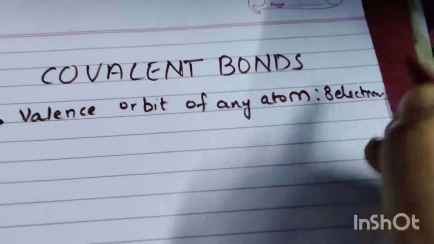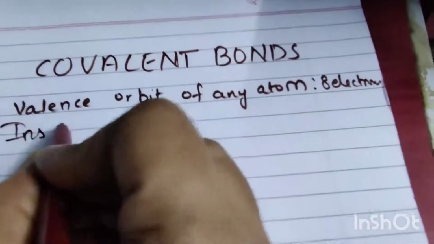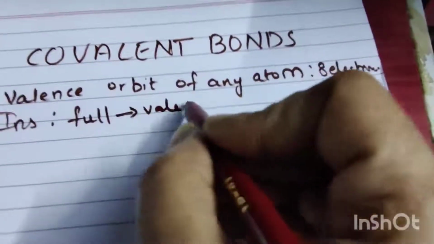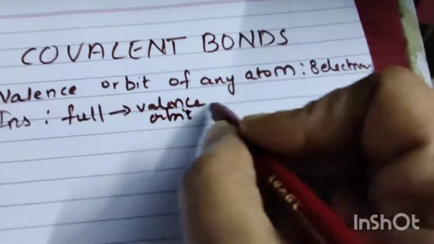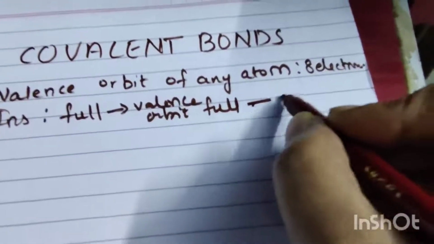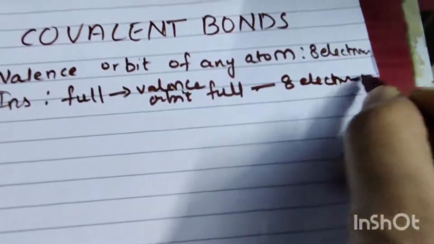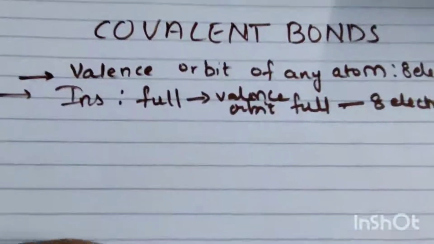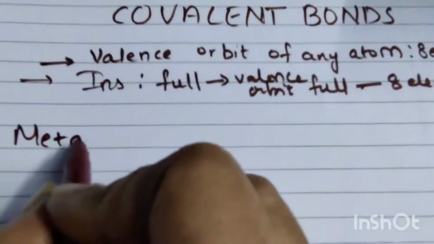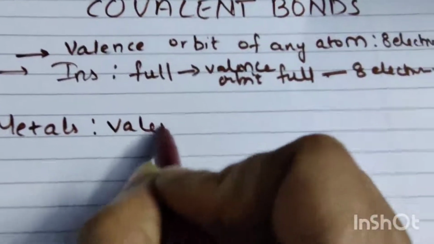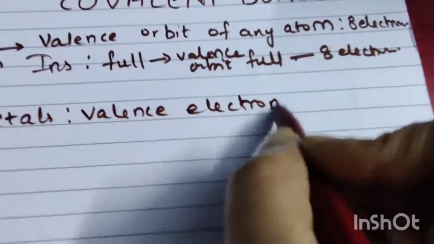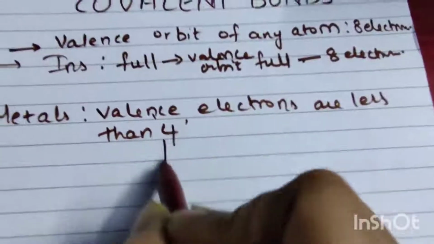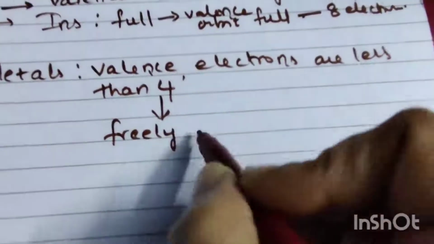In insulators the valence orbit is usually full, that means all 8 electrons are present, and it will not allow any electrons for conduction. Whereas in metals the valence electrons are less, generally 4, and these are freely moving electrons.